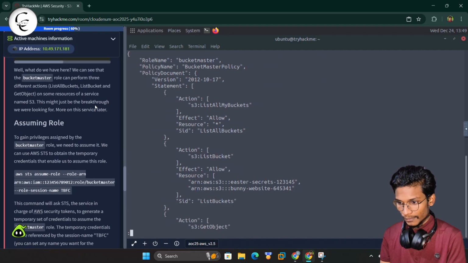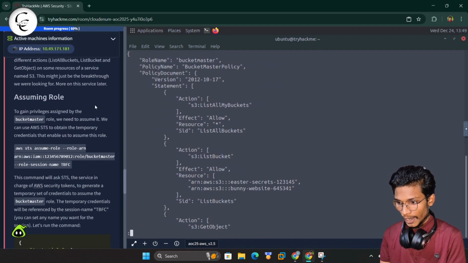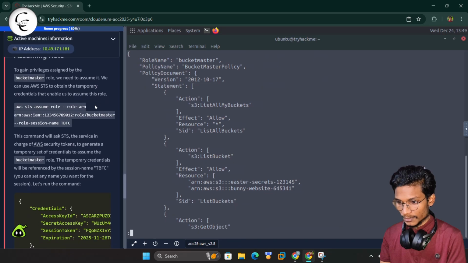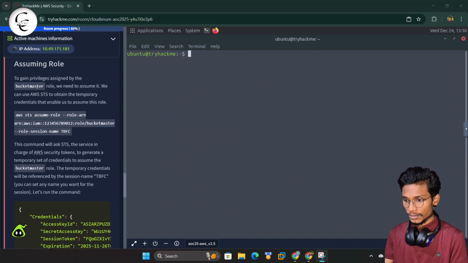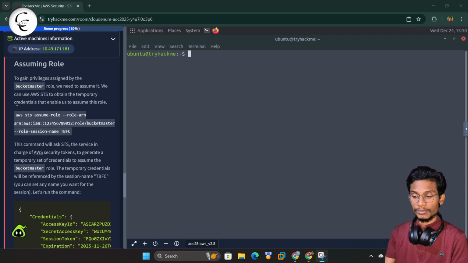So here we have the roles, like we can also find out about the roles of this policy. So guys, now it's time for assuming the roles. To gain the privilege assigned by the bucket master role, we need to assume it. We can use the AWS STS to obtain the temporary credentials that enable us to assume the role.